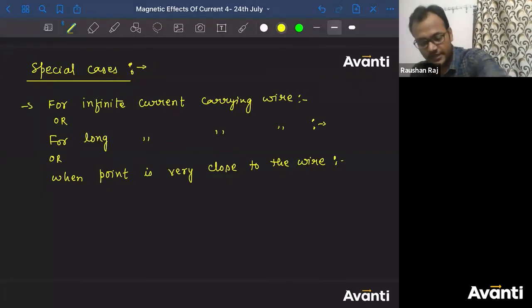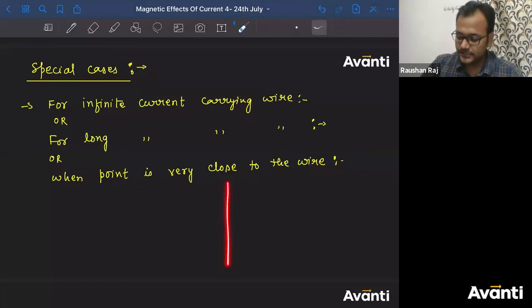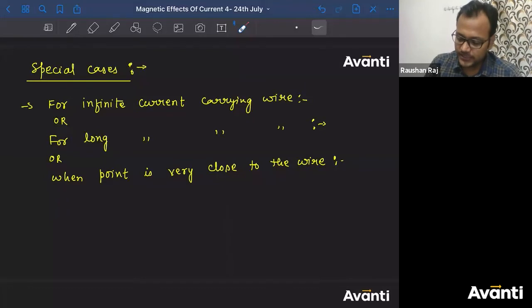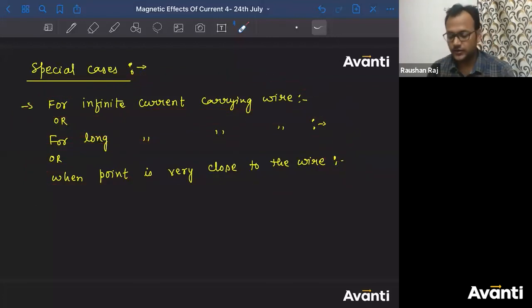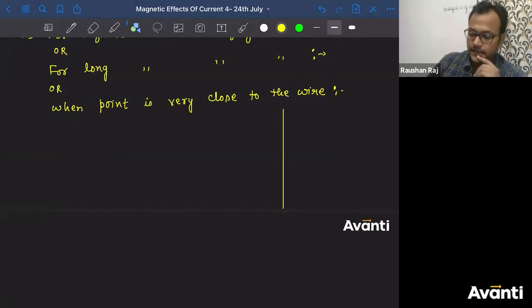The same way it will go in the case of a wire also. If the point is very close to this wire, this wire will look very large. Does that make sense? It will look like an infinitely long wire to that point. So all these three lines have the same meaning. So whichever of the three conditions you are asked about, give the same answer. So let us consider a current carrying wire like this.